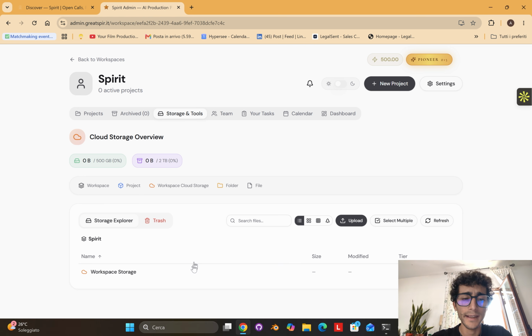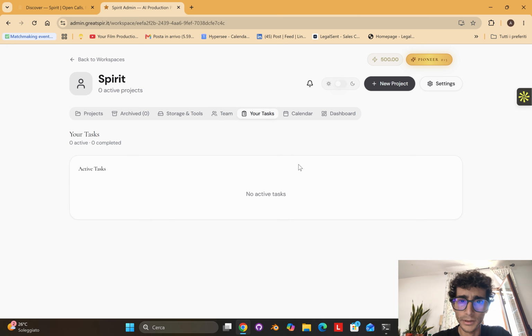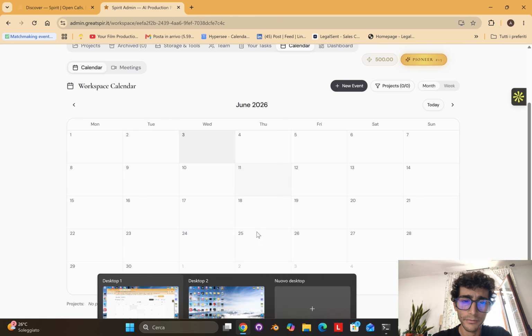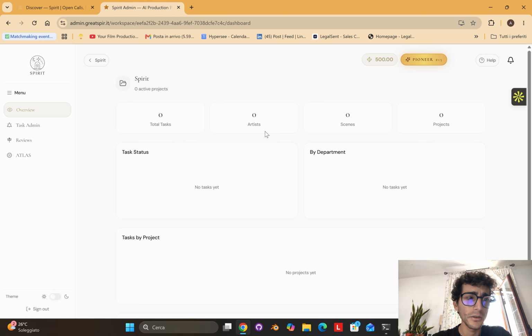Every project you create will create a new storage. We will see it later. You have your team that you can manage. You can invite people and give specific permissions for everyone. You can see your own tasks. You have the global calendar, which is the sum of the other calendars inside the platform. And you will have a dashboard that is basically a sort of a project for the whole platform.